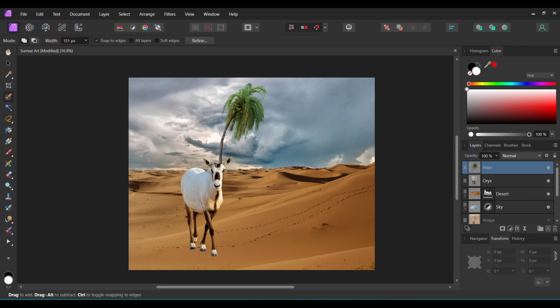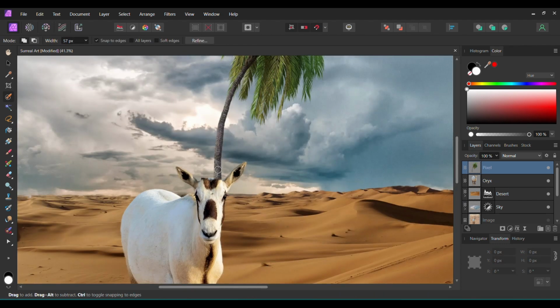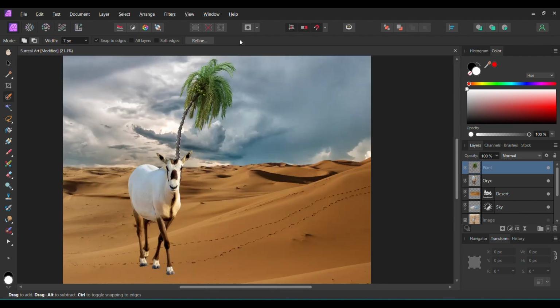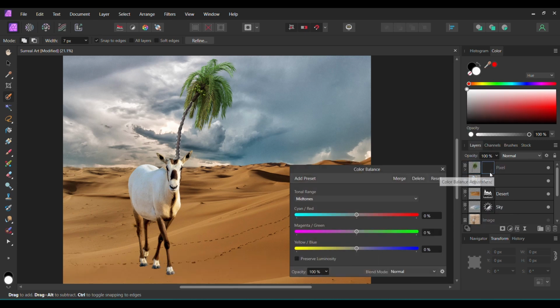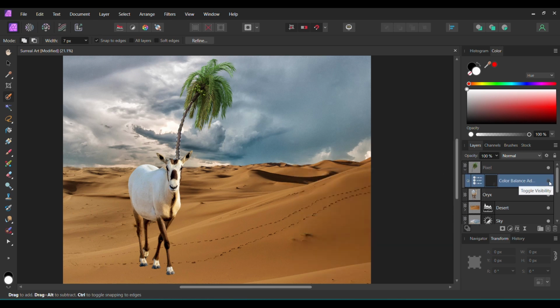Now, grab the Selection Brush tool. Make sure the palm tree layer is selected and then make a selection of the tree branch. Once you've done that, go to the Layers panel and click the Adjustments icon. Set the cyan red to 56%, magenta green to 6%, and yellow blue to negative 57%. Press Ctrl and D to deselect. Make sure this adjustment layer is inside the palm trees.